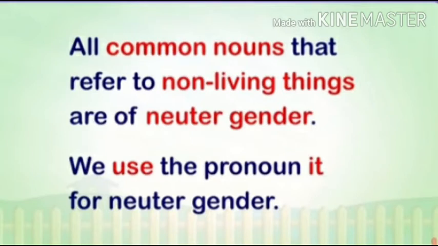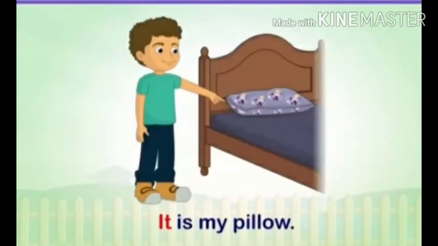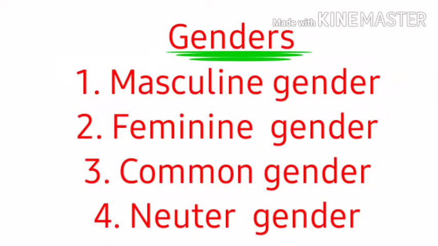We use the pronoun it for neuter gender. It is my pillow. Here, it refers to pillow. Pillow is a non-living thing. It is my cot. Then it is also a pronoun. Cot is a non-living thing. Genders are four types: masculine gender, feminine gender, common gender, and neuter gender. We have discussed all these genders. We do exercises in our grammar book.